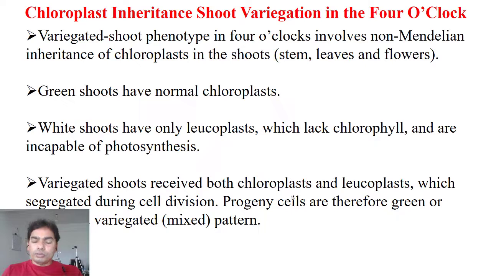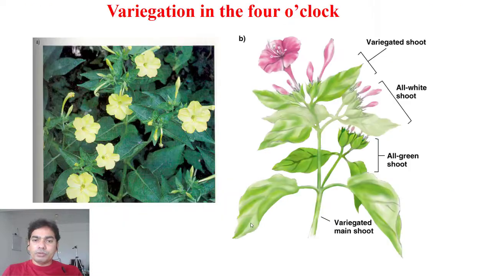So there are two colors, chlorophyll kind of things. One is the chloroplast and one is the leucoplast. So leucoplast cannot photosynthesize, but chloroplast can, which segregate during the cell division. Progeny cells are therefore green or white in a variegated mixed pattern.